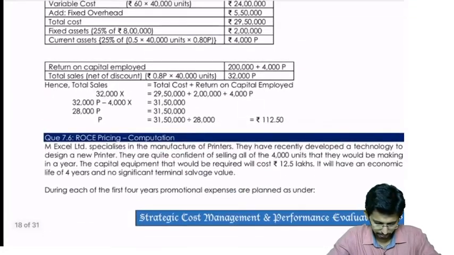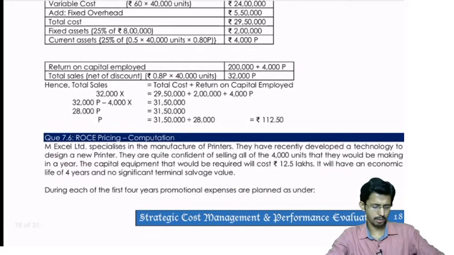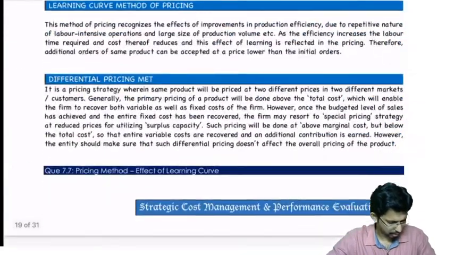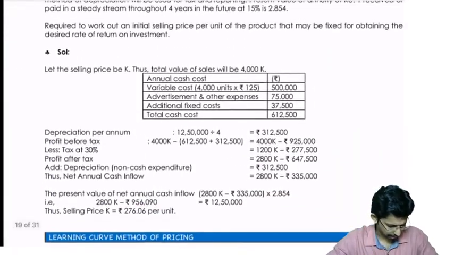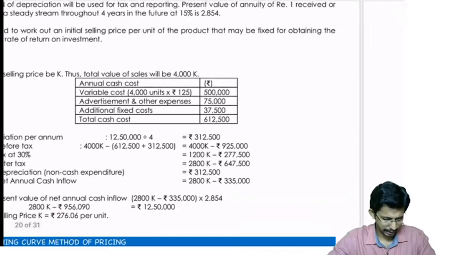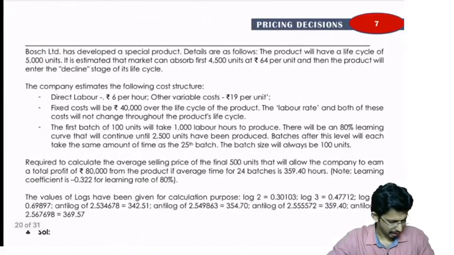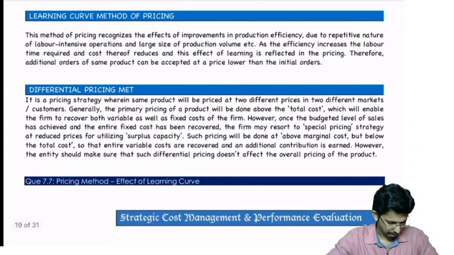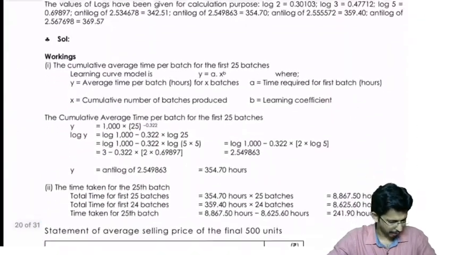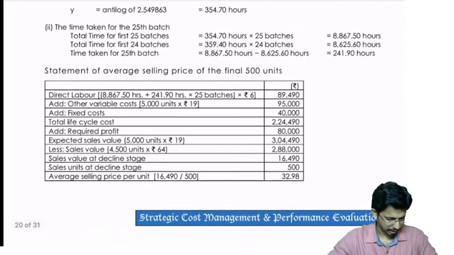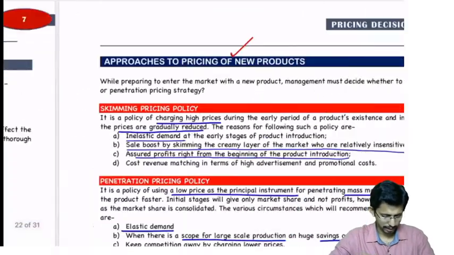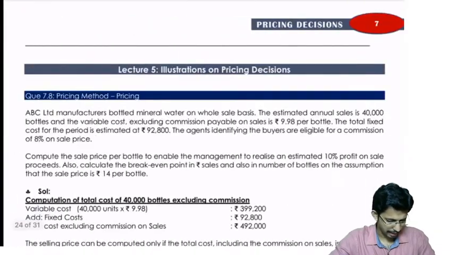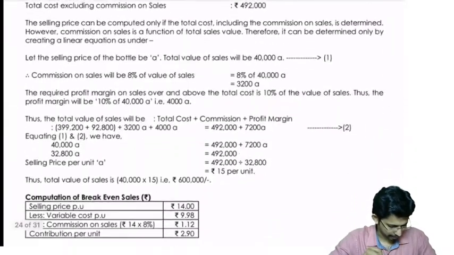Then you have some other questions also given on the same ROC price. This is more or less the same question, so there is no need to do it again. And there is a question on learning curve, that is the effect of learning curve. Of course we will have to learn the learning curve concepts first, then only we will do it later. And then I have given certain questions towards the end in chapter 5, illustrations.